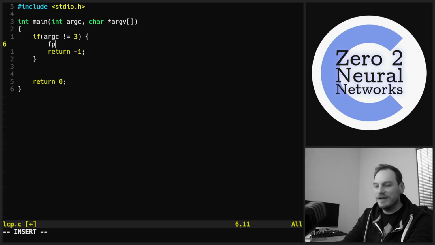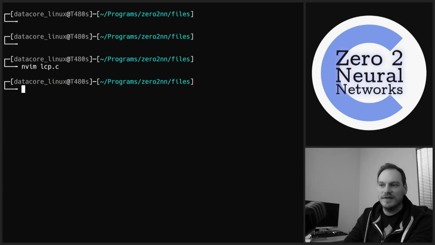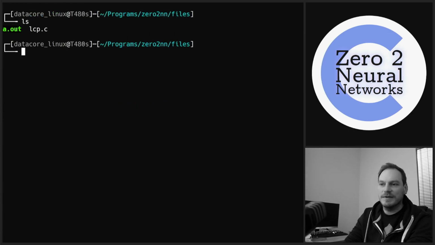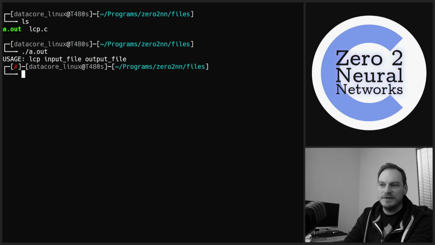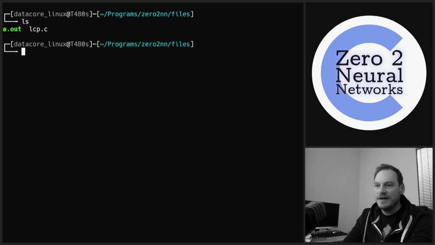And we may as well fprintf an error saying, shall we do a usage prompt, lcp input file output file, to prompt the user on how to use the program. Let's see how this works. Usage input file, if we supply 1 argument, no, it doesn't work. If we supply 2 arguments, the program works. Now we can do a lot more.